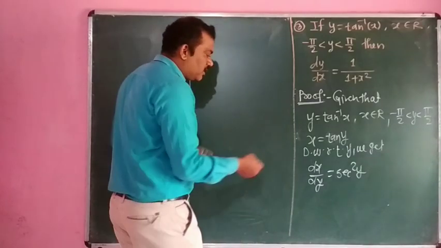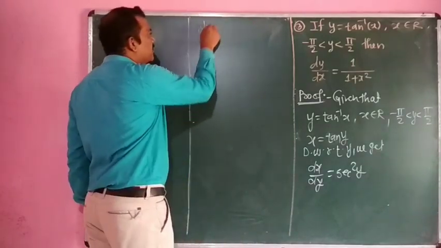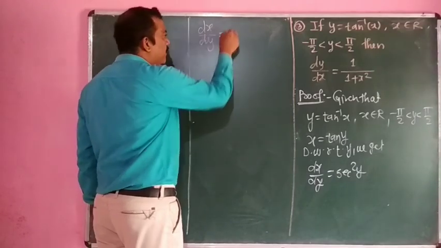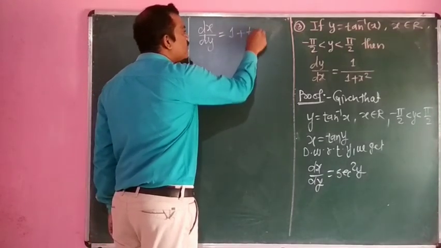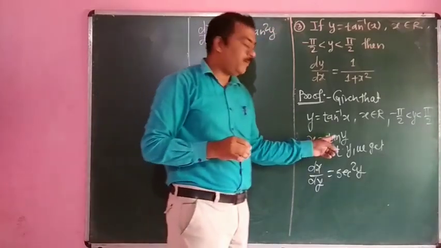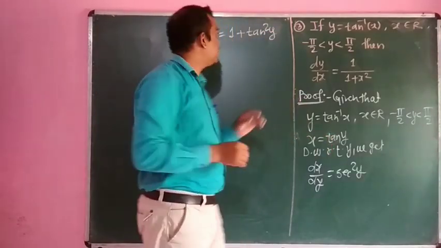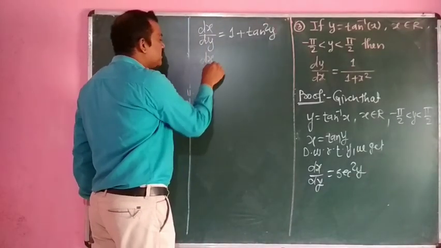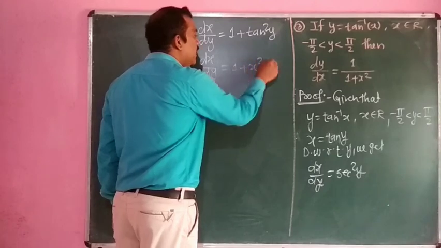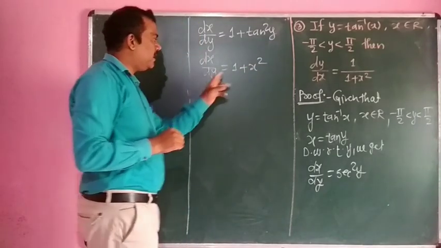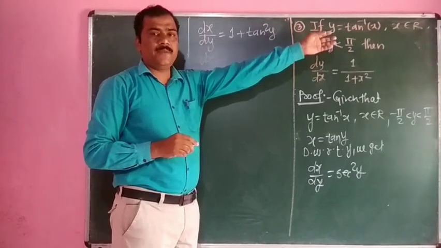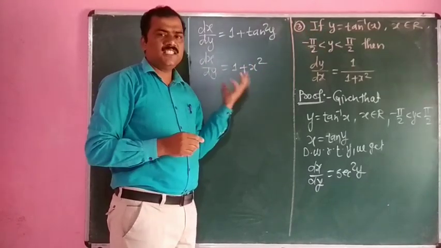So we have to substitute the value here, that is dx by dy is equal to sec square y, which is 1 plus tan square y, and we already know the value of tan y is x, so we can write dx by dy is equal to 1 plus x square. Now here x belongs to the set of real numbers, so there is no restriction here.